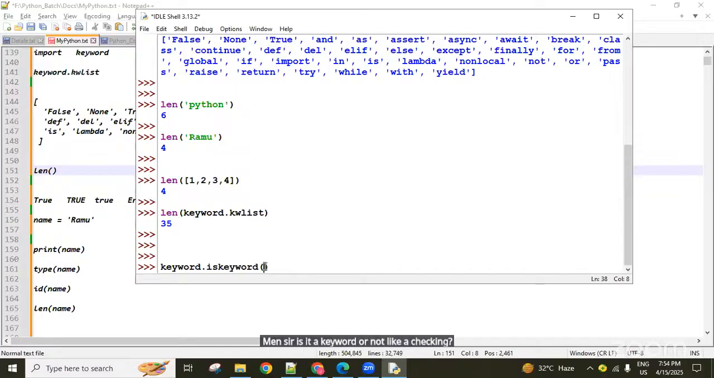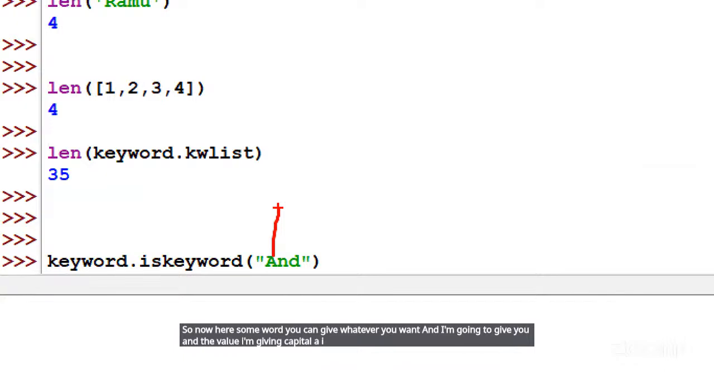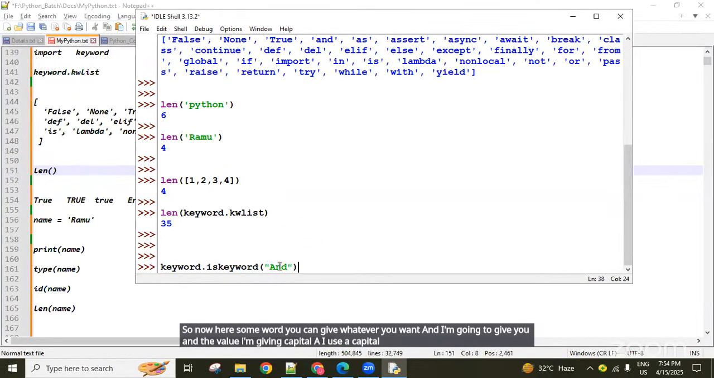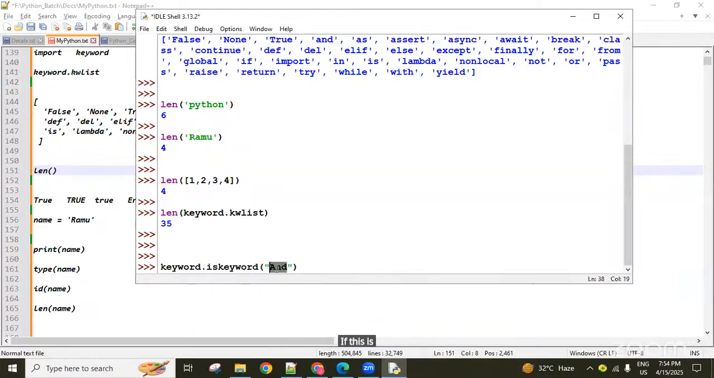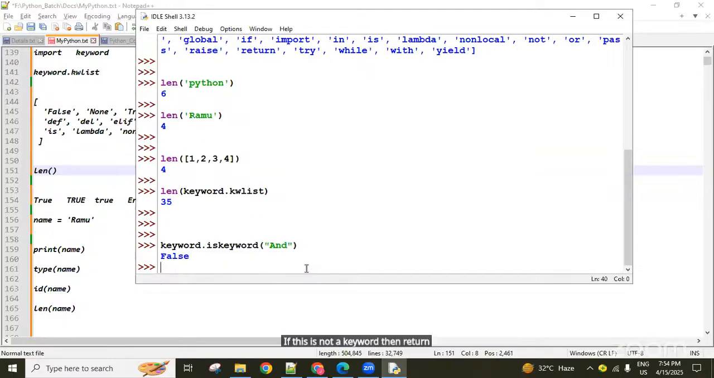So now here some word you can give whatever you want. And I'm going to give here the value capital A. So if this is a keyword, then this function returns true. If this is not a keyword, then it returns a false value. So now false coming means this is not a keyword.